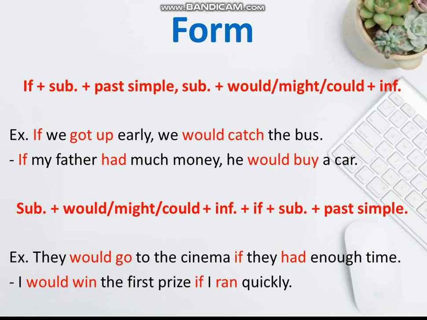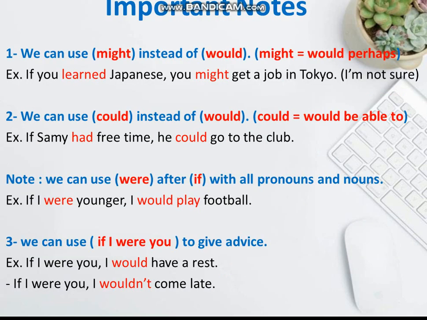They would go to the cinema if they had enough time. I would win the first prize if I ran quickly. Important notes: we can use might instead of would, or might equals perhaps. If you learn Japanese, you might get a job in Tokyo. I'm not sure about this. We can use could instead of would because could equals be able to. If Sammy had free time, he could go to the club.